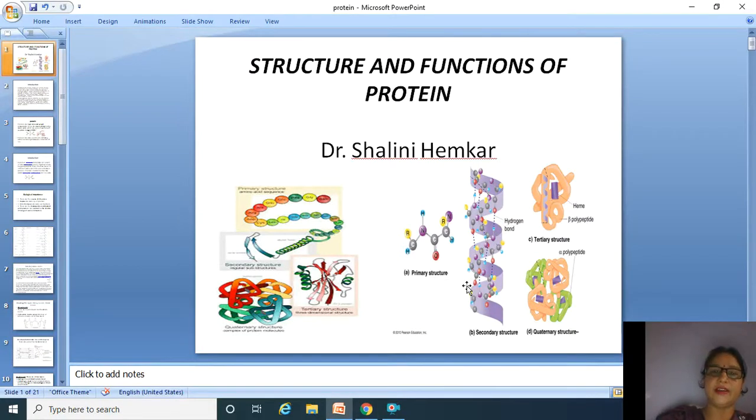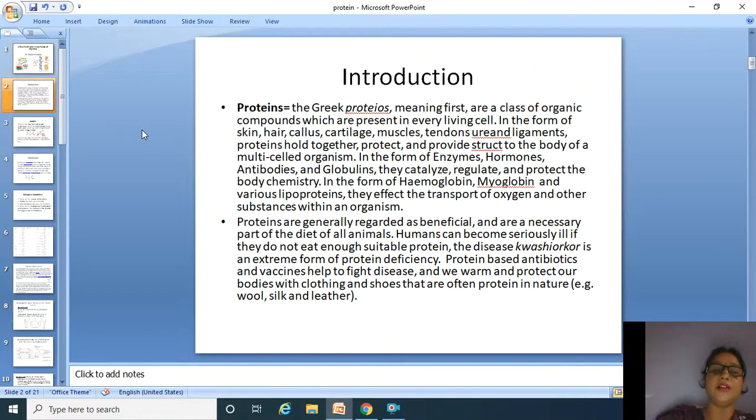Hello students, our today's topic is structure and function of proteins. Students, we know that protein is made up of Greek word proteos, which means first. That is, proteins are a class of organic compounds which are present in every living cell in the form of skin, hair, callus, cartilage, muscles, tendons, and ligaments. Proteins hold together, protect, and provide structure to the body of a multi-celled organism.